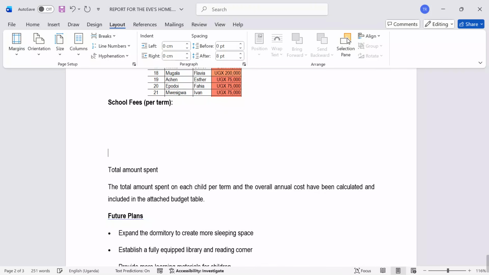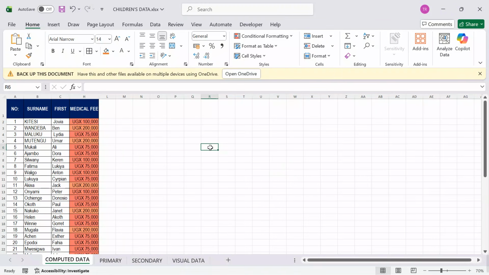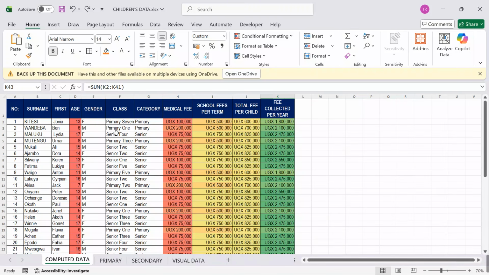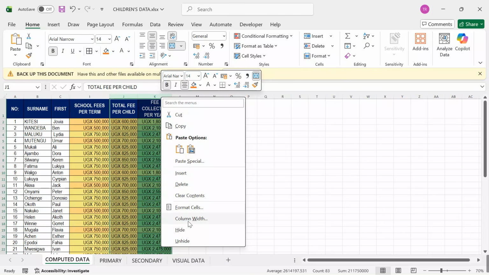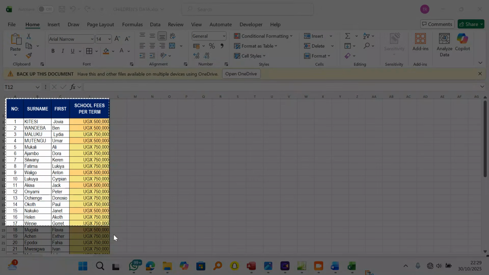Under school fees, I will come over here. I want to insert my school fees here. Yes, Ctrl Z to see that each and everything comes back. Now I want to maintain only the school fees. Come here, hide this. I can maintain this, maybe with the total fees, school fees. Let me also hide this. Right click and say hide. Then come here and say snipping tool, right click, and then crop out that specific part.